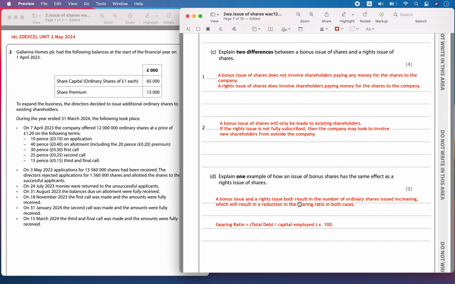Also, both will increase the number of ordinary shares issued, and both will result in a reduction of the gearing ratio. Gearing ratio is total debt divided by capital employed. So capital employed is going to change, and that's going to affect the gearing ratio.